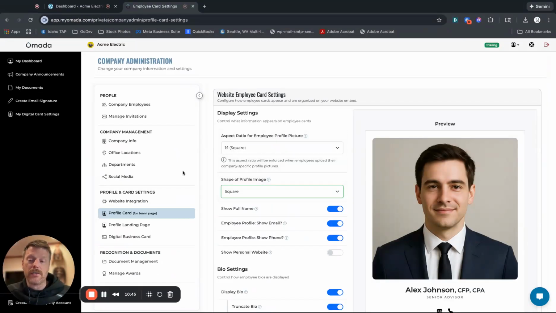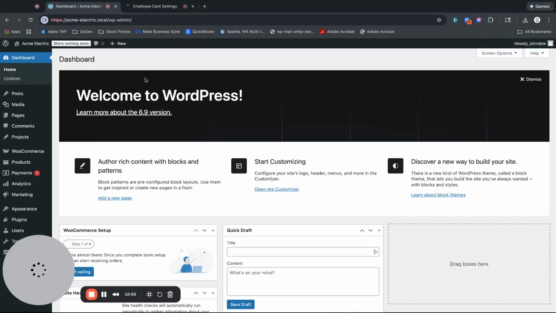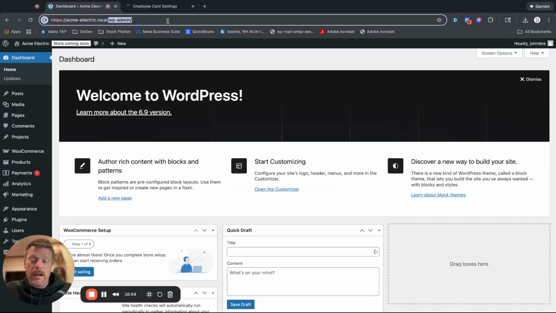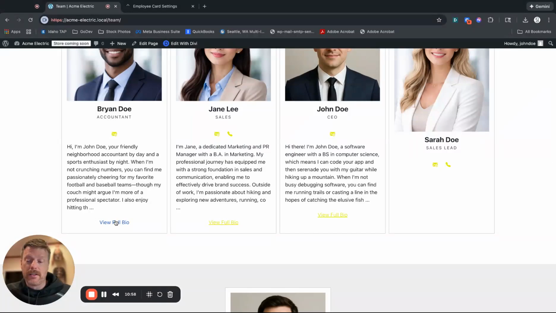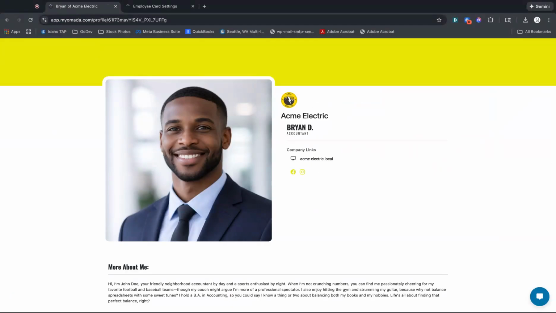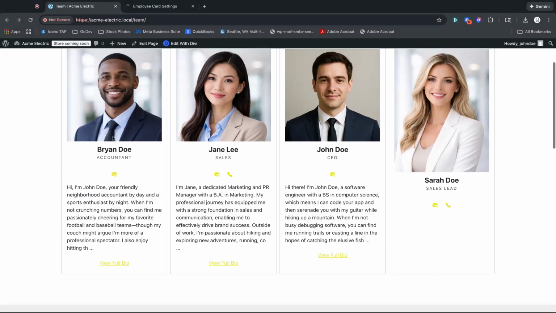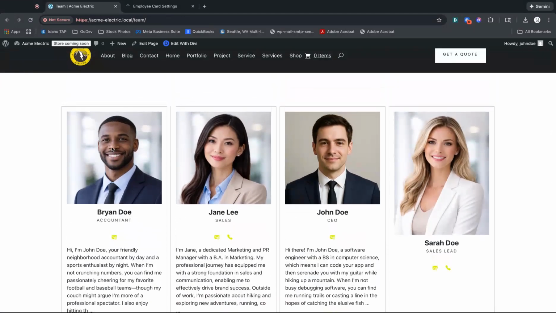We're going to get into the profile landing pages next, and what is good about that is by default, if you click on this, app.myomada.com goes to the Omada landing page to display your profile. But in most cases, most companies want that profile to be on their website, so the user never leaves their website. These profiles are displayed on the website. And that's what we're going to look at next.